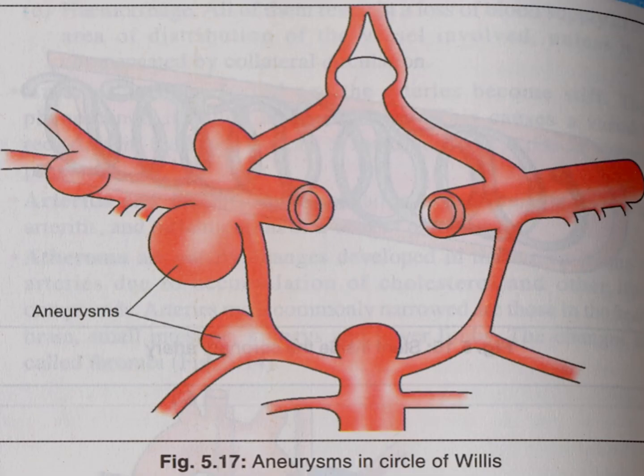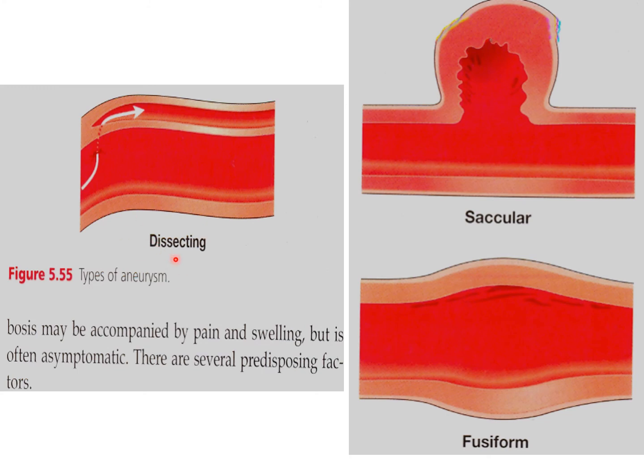Sometimes there is a dilatation of the wall of the artery, and this is called an aneurysm. Sometimes thinning of the wall may lead to rupture, and then to severe hemorrhage. Dissecting, saccular and fusiform types may present with pain and swelling, but they are often asymptomatic, and they are a severe risk factor. These are the types of aneurysm.